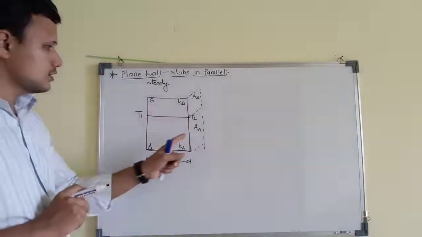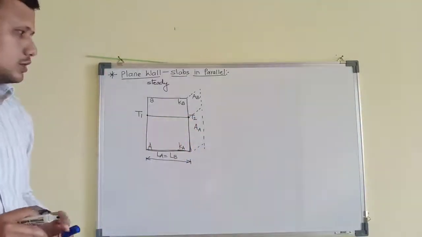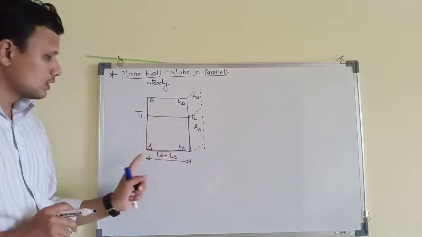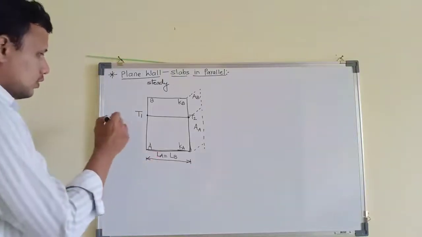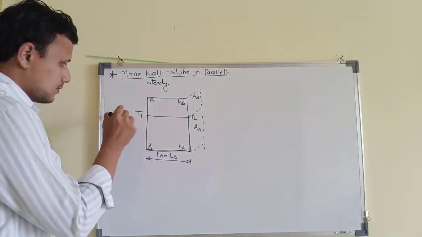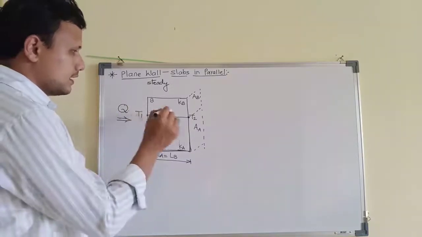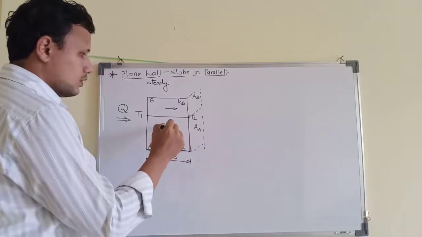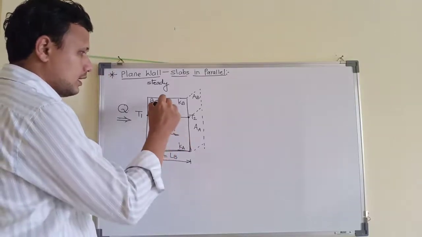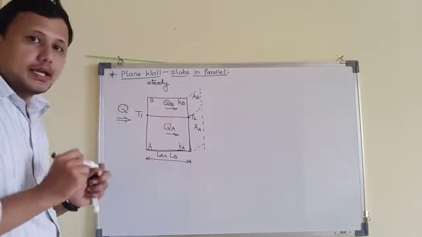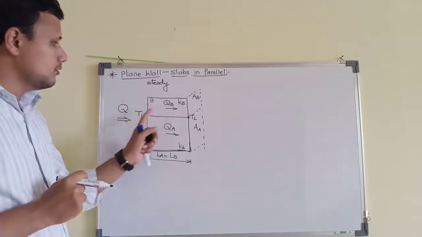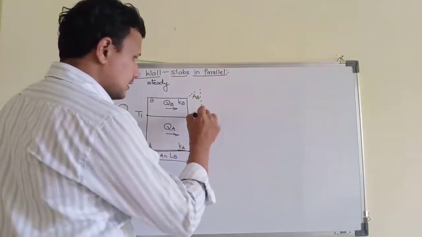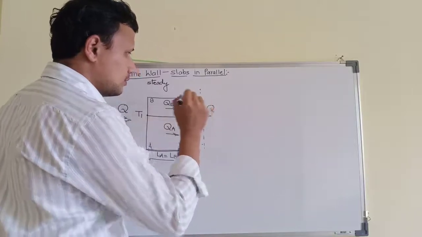Because of this change in area, the heat transfer rate will also change, even if the delta T, the difference in temperature, is the same for the same thickness. So whatever is the heat flow rate into the system, it will get divided between material B and material A. This will be QA and this will be QB. By energy balance, QA plus QB will be equal to the total heat transfer Q. Then at the exit again it will simply be Q.